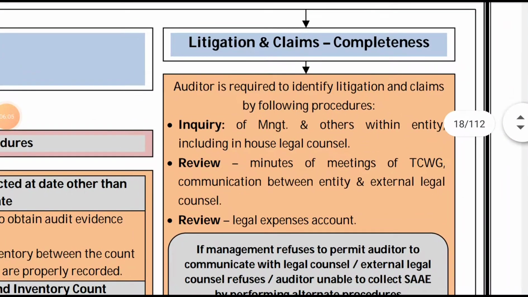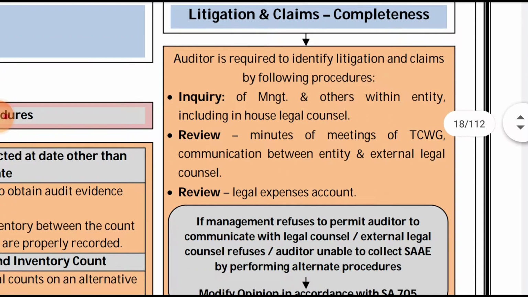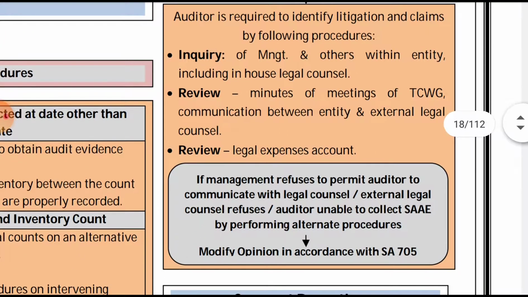So how will we identify the completeness of the litigation and claims? First, the auditor is required to identify the litigation and claims by the following procedures. First, inquiry. He will inquire of the management and with others within the entity, or in-house legal counsel.